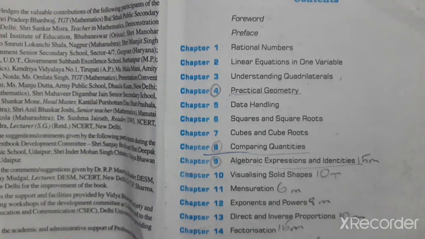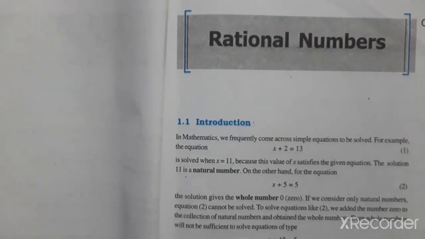Next chapter, write in the index please. Chapter 2, rational numbers. So in the index please, you have to write chapter 2 and rational numbers.